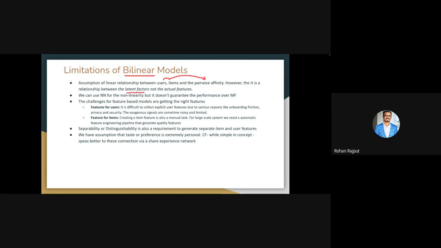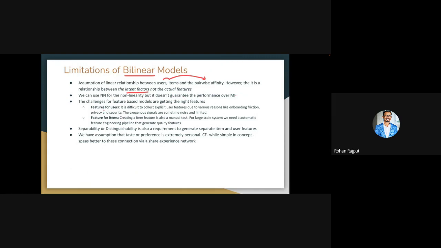When we convert them into latent factors, there may be some kind of linear relationship there, and that is the reason we see huge performance in mid-size recommendation systems from this linear model compared to neural network based models, because there could be a linear relationship in your latent factors but not in your actual features.